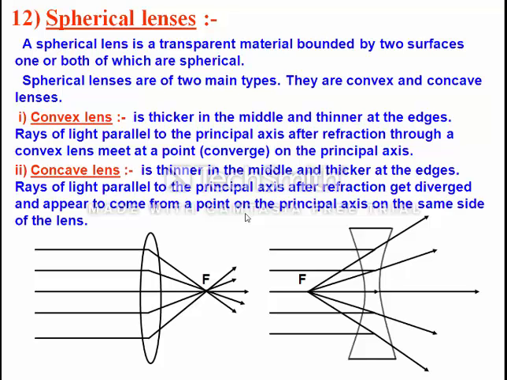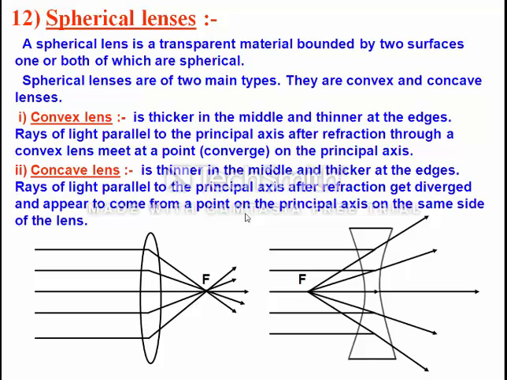Now it will be easier for you to understand the concept of lens because you have already understood the concept of mirror. In mirrors, the diverging mirror always gave a virtual and erect image, smaller than the object, while the converging mirror gave both virtual and real images.